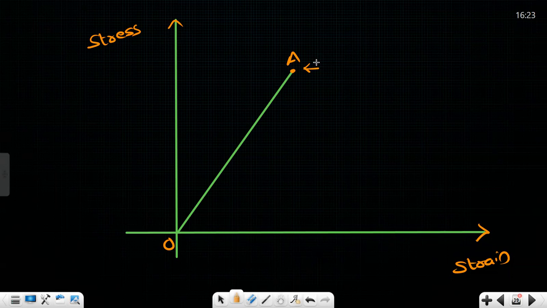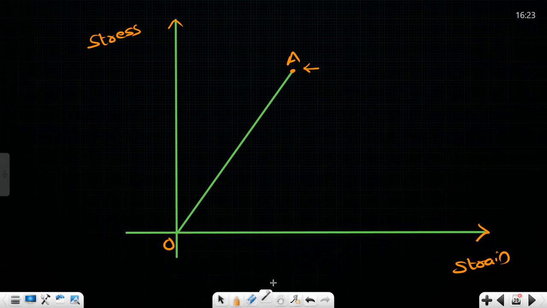I think B is called yield strength. Does A have any name? No, I think B is called yield point. I don't think A has a name. Okay, fine, there is no problem, sir. Up to this point, Hooke's law is applied.